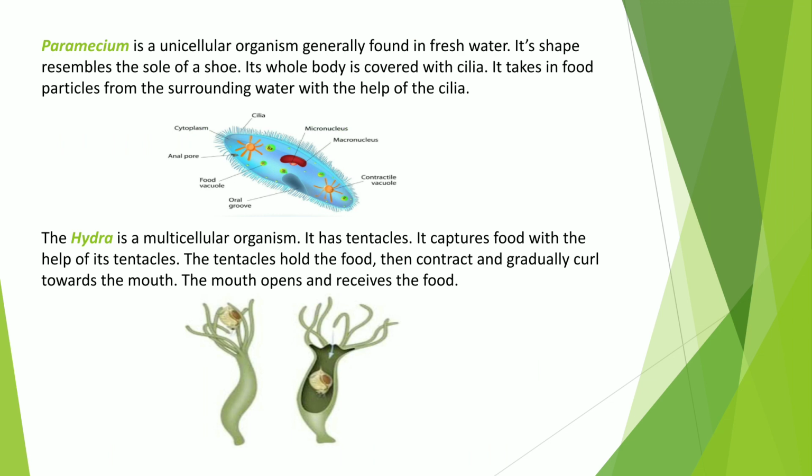Its whole body is covered with hair-like structures called cilia. It uses its hair-like cilia to sweep the food particles from the water, and then puts them into the mouth. The next processes of nutrition are the same as in the amoeba. First of all, the small organism gets entrapped, then is put into the mouth-like structure, then goes inside the vacuole, then digestive enzymes are secreted, the food is digested, absorbed by the cell, and ejected out from the body.